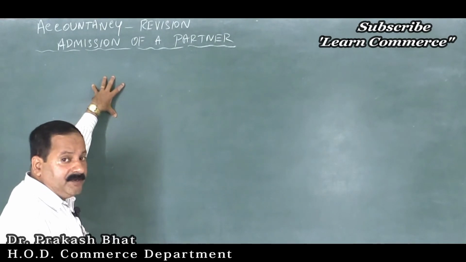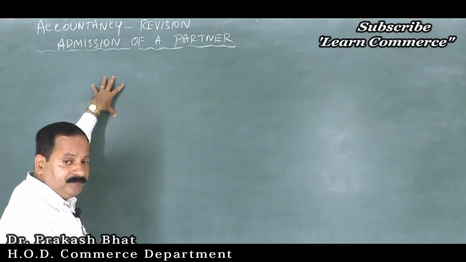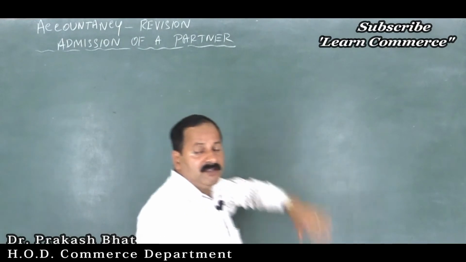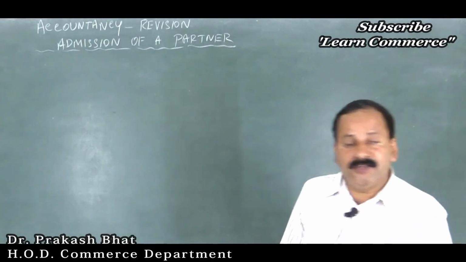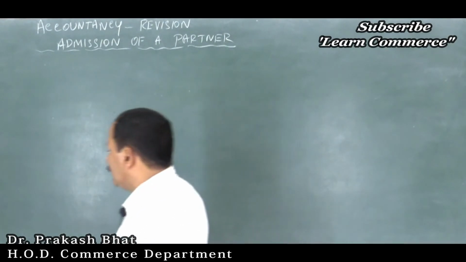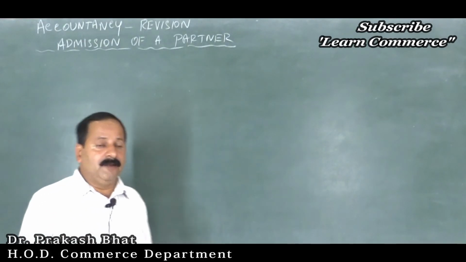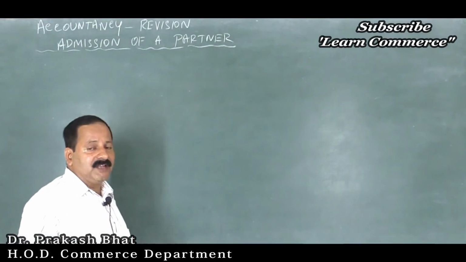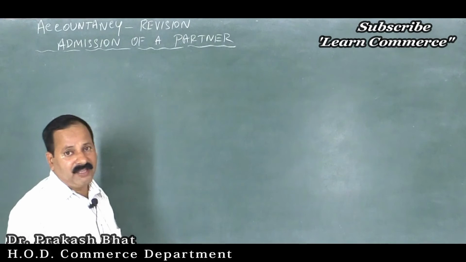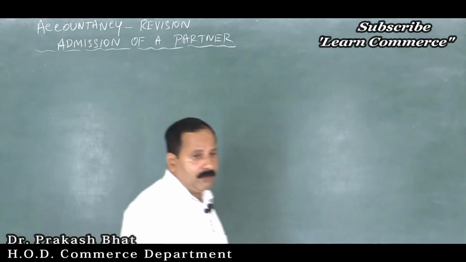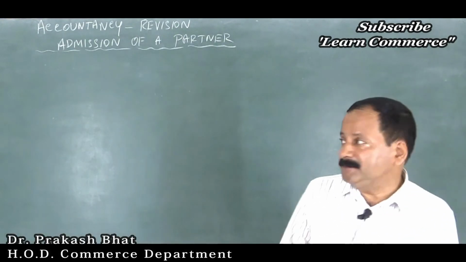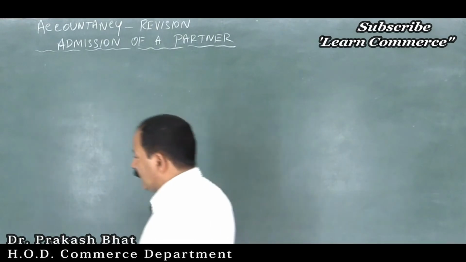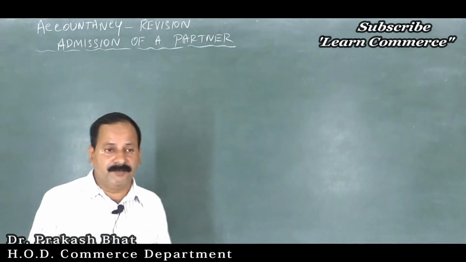I already explained in my previous video that we have to see whether there is an increase in the values of assets or decrease in the values of liabilities, or increase in the values of liabilities and decrease in the values of assets. We have to check that. We have to account for the outstanding expenses, prepaid expenses, outstanding income and pre-received income.